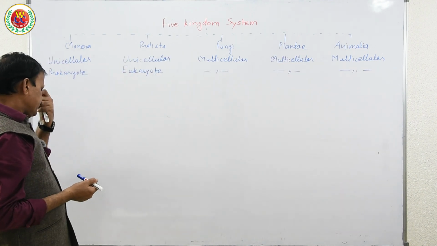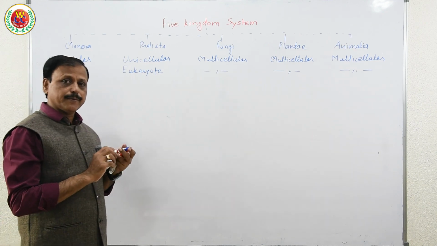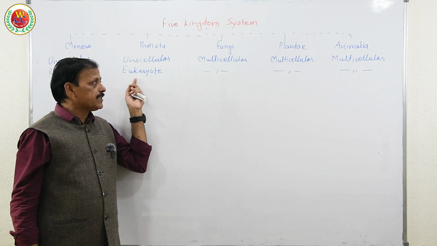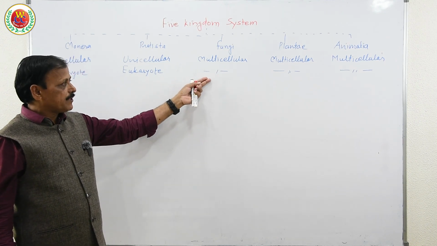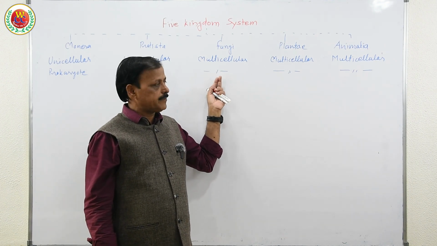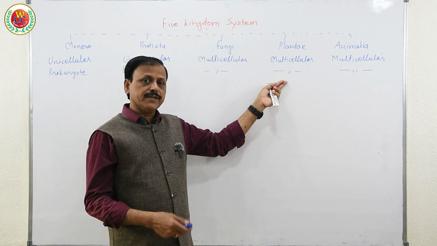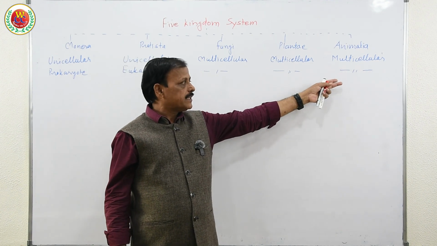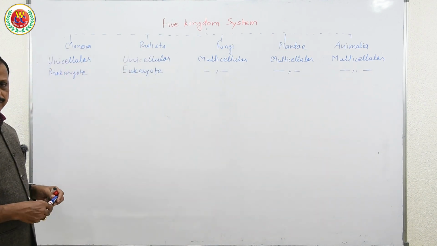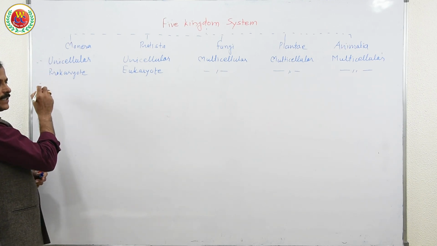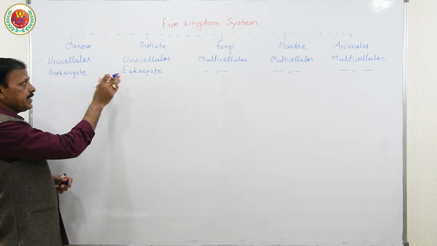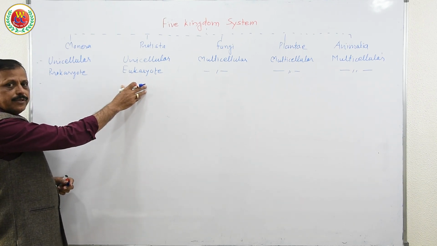Naturally, when they are classified, he also considered habitat. Being unicellular, most of them are aquatic, parasitic, or heterotrophic. Fungi are saprophytic. They grow on dead and decaying parts of plants and animals, and they are either aquatic or freely growing on land, terrestrial. Animals also can be aquatic or terrestrial. Being unicellular, the monerans are very simple in their organization. That single cell has to carry out all the functions. In Protista also, a single cell has to carry out all the functions.